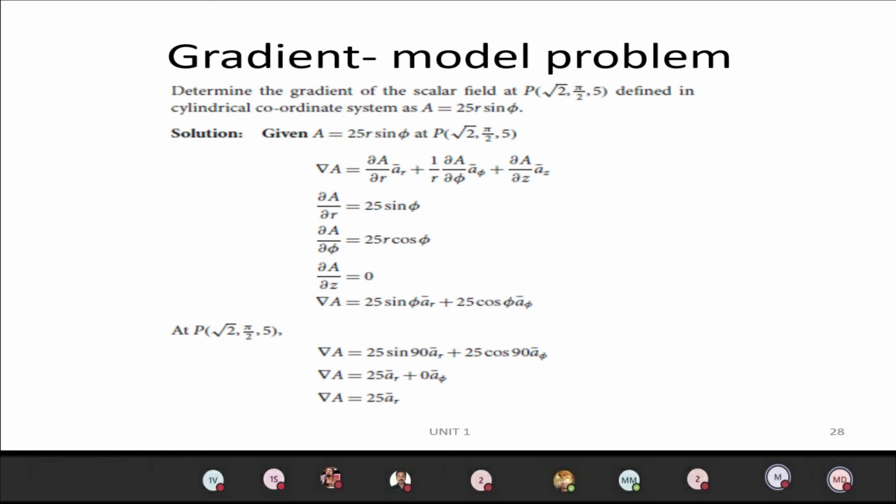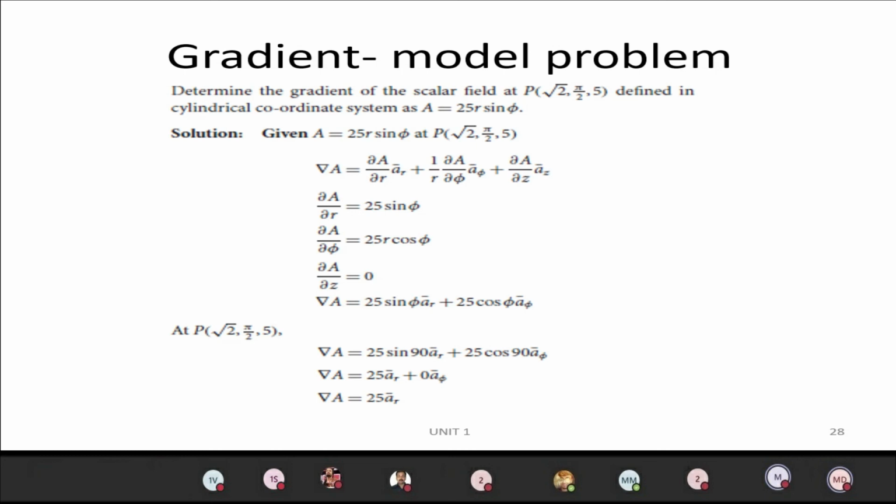With respect to z, there is no z parameter in the A given in the question, so it will be 0. Then substituting, del A equal to 25 sin phi ar plus 25 r cos phi, and already one r is there, so the r and r cancel, giving 25 cos phi a phi. And dou A by dou z is also 0.